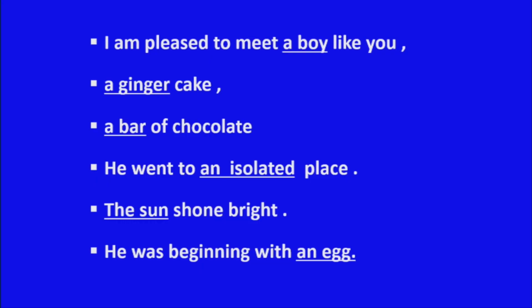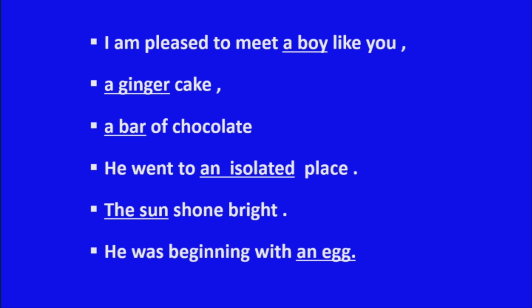Let us see some of the sentences from our reading text. I am pleased to meet a boy like you. A boy is underlined. Always concentrate on the underlined words also. A ginger cake, a bar of chocolate. He went to an isolated place. The sun shone bright.